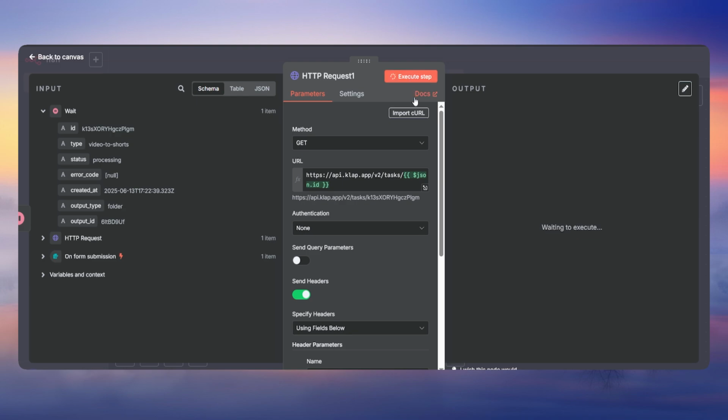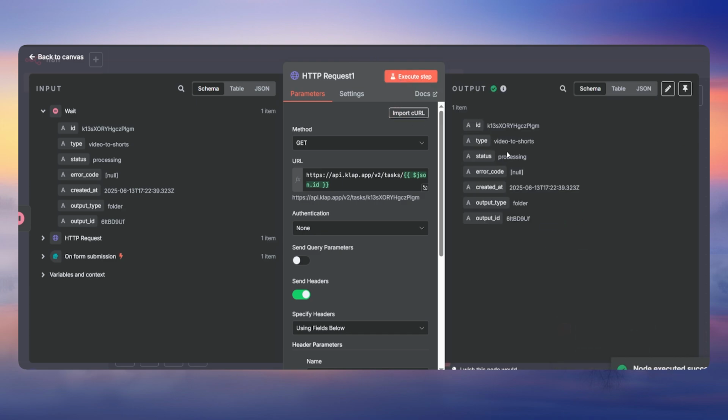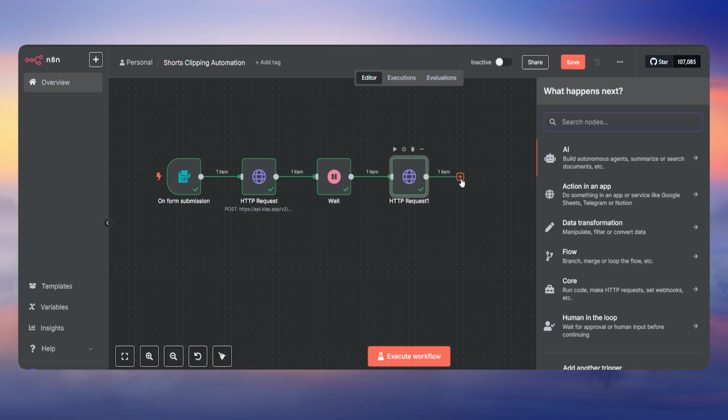Okay, so it is going to give us the task ID, which is not connecting. Something is wrong in here, and as you can see, the status is still saying processing, so it might take some time. So let's add the if node here.